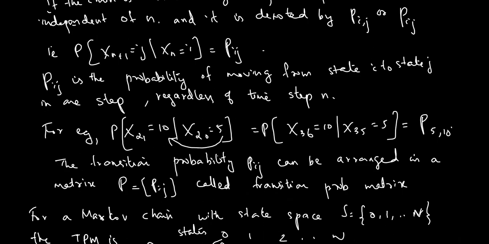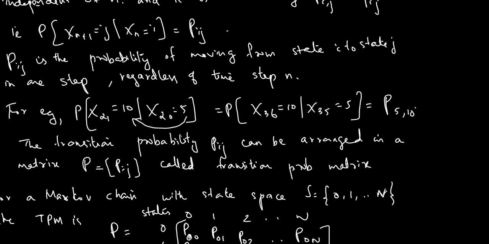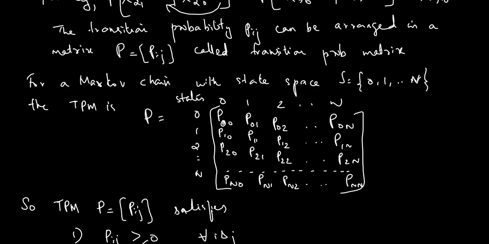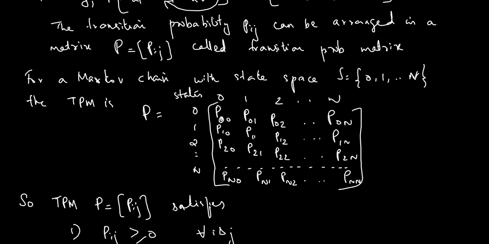The transition probability Pij can be arranged in a matrix, and it is called a transition probability matrix. For a Markov chain with state space S equal to 0 to n, the transition probability matrix, short form TPM, P is equal to P00, P01, P02, etc., P0n, that is the first row corresponding to the 0th row.